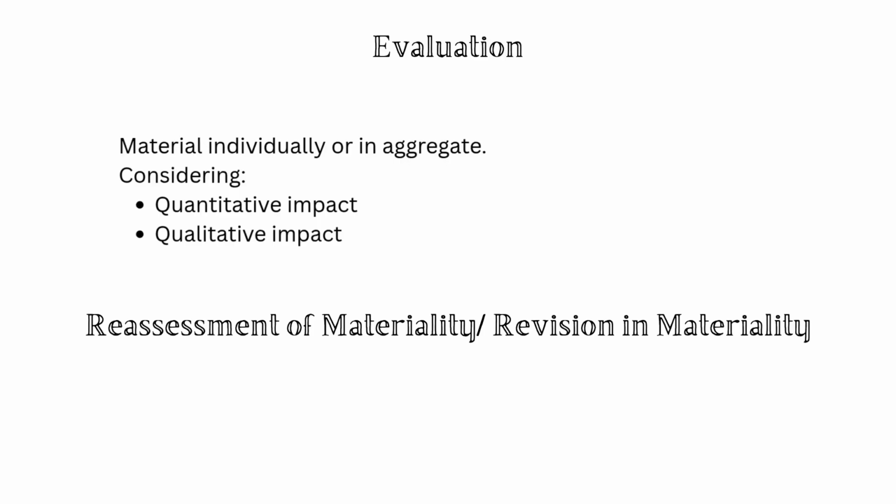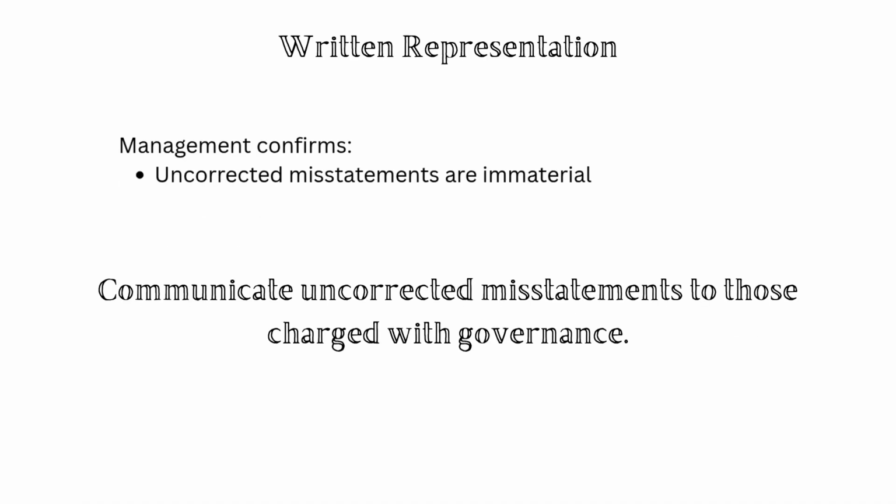In addition, during the audit, the auditor may revise materiality. Consequently, the evaluation of misstatements must also be updated based on the revised materiality level. Moreover, the auditor must obtain a written representation from management stating that the effects of uncorrected misstatements are immaterial both individually and in aggregate. This representation provides additional audit evidence.